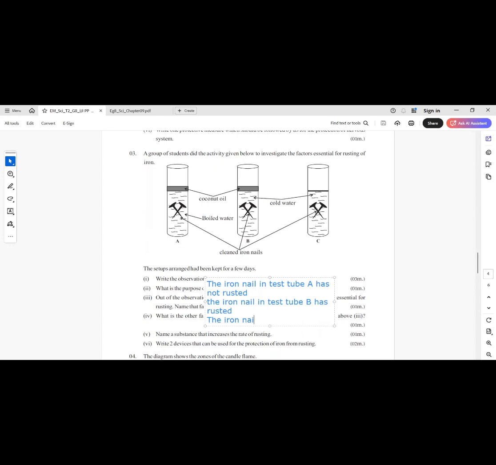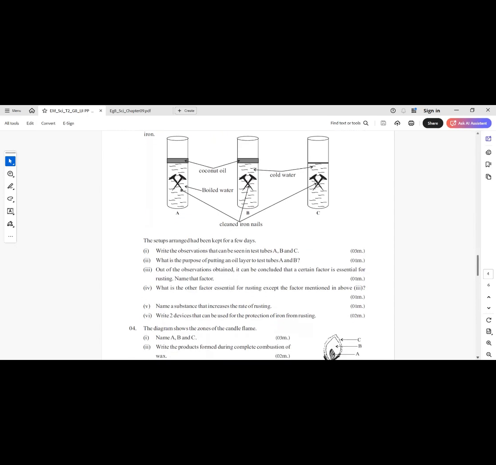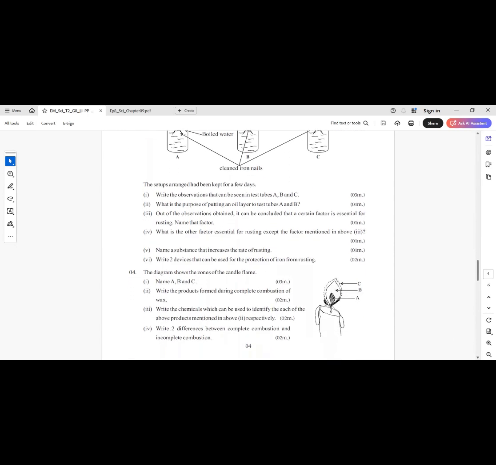The iron nail in test tube C has rusted. It also contains the two factors. What is the purpose of putting an oil layer to test tube A and B?